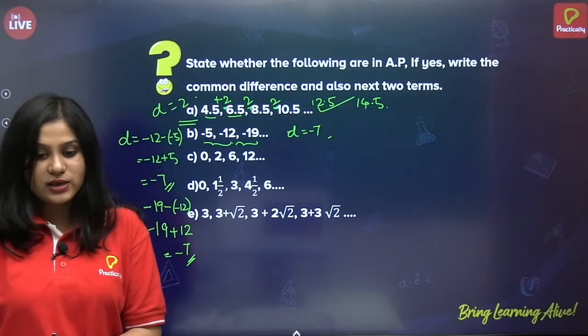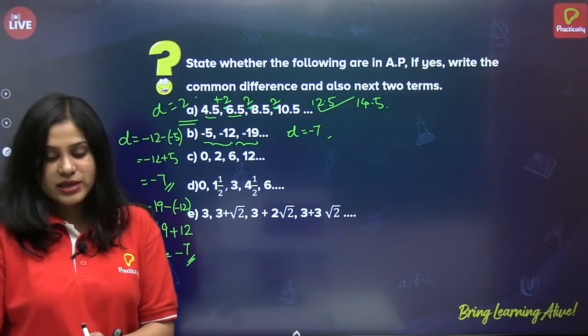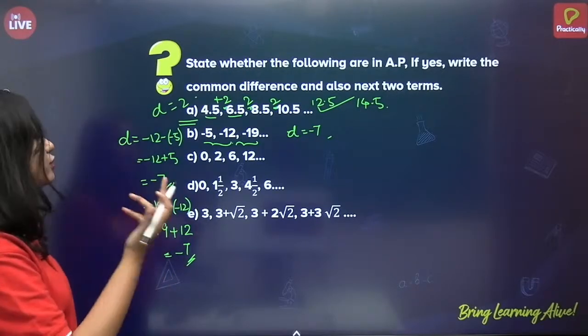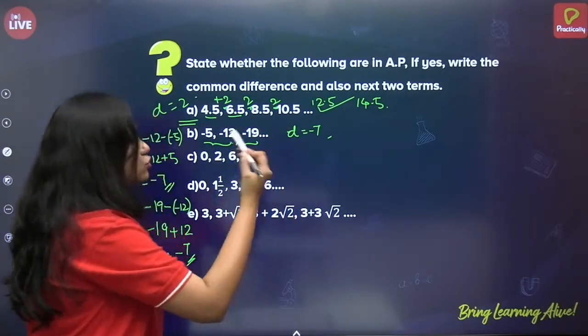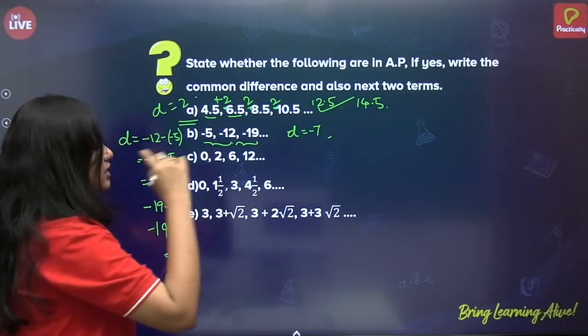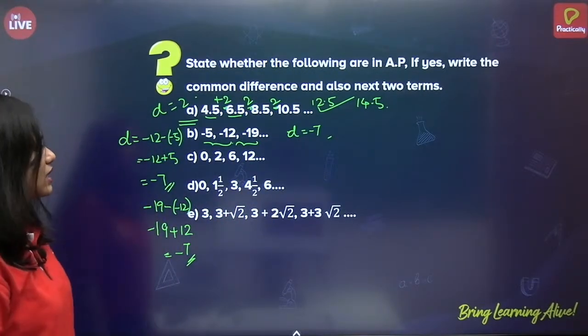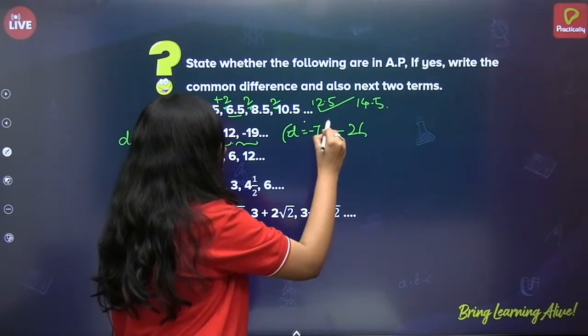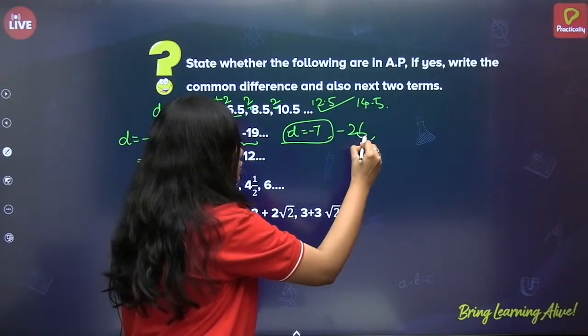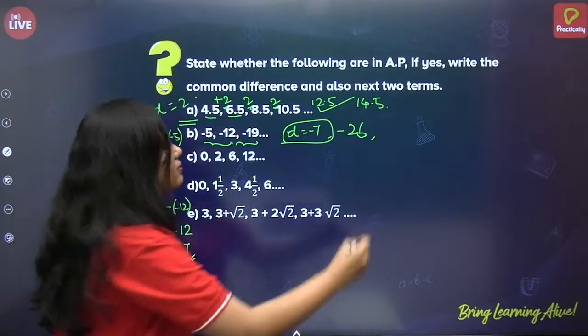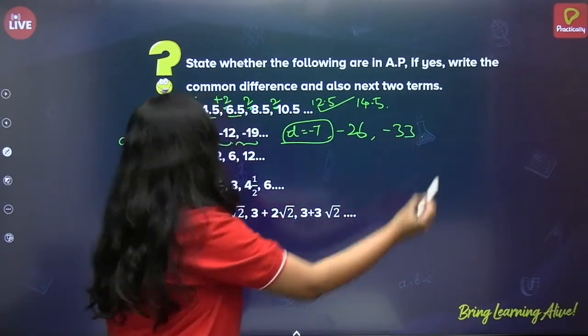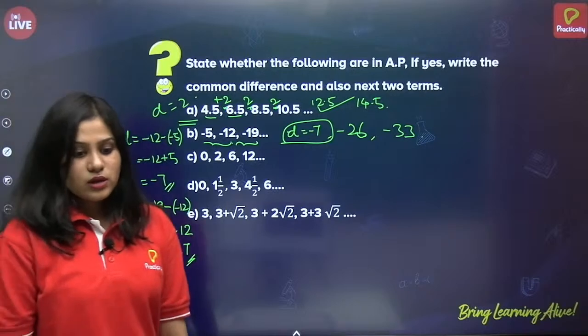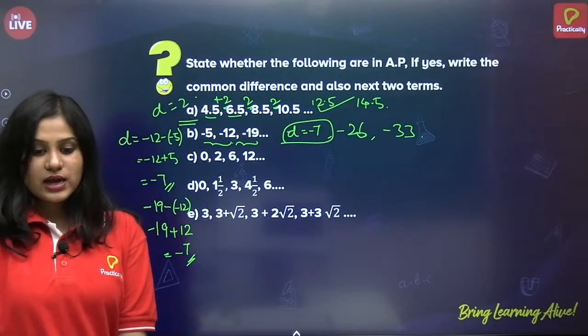Hi, Srijani. Yes, Manisha. Yes, it is AP. Good. So, can you tell me the next two terms? Minus 19, minus 7. So, 7 plus 19, minus 26. Correct. These are the next two terms. Minus 26 and again 7, minus 33. Alright. Yes. Hi.